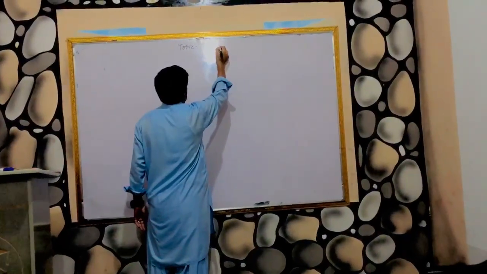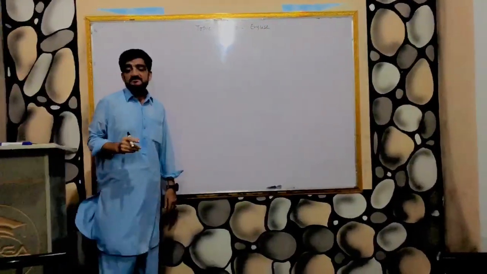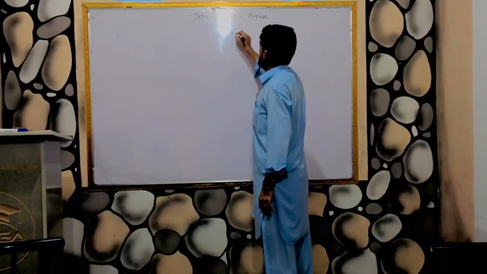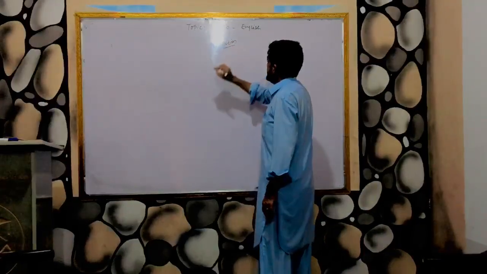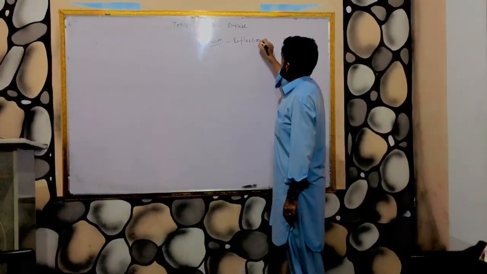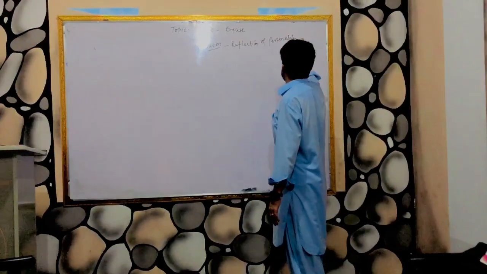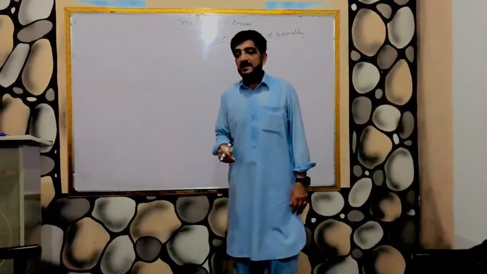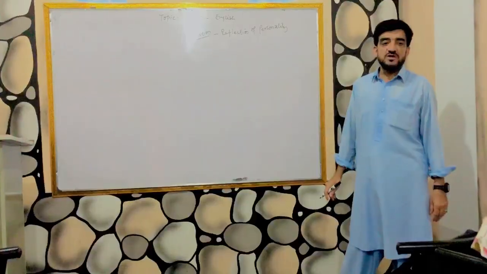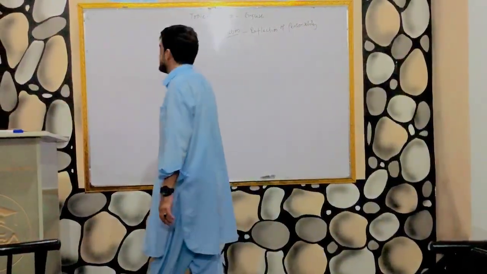You know that wherever there is English, there must be a verb, because verb is action, and action is the reflection of personality. We call a person good if he or she does good actions. But if the person is not doing good actions, we call them a bad person, or bad boy, or bad girl.